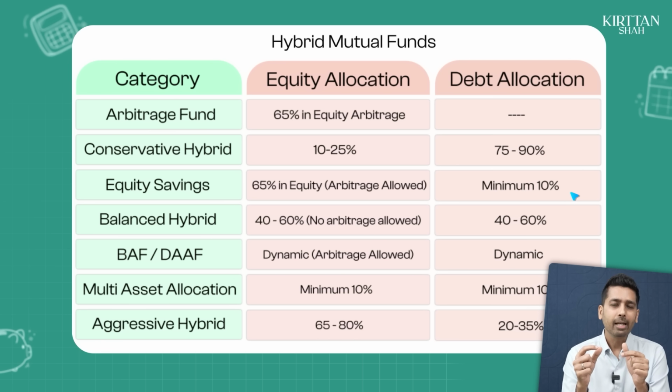But the reason why you will see that the fund uses arbitrage is because it makes it more tax efficient. So look at it this way. Out of the 100 rupees that you've invested, if 20% is equity and the remaining 45% is arbitrage and the remaining 35% is debt, which means 65% of your money is still equity, because in taxation, arbitrage is considered as equity.